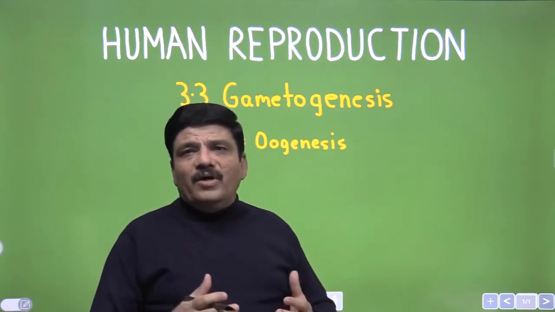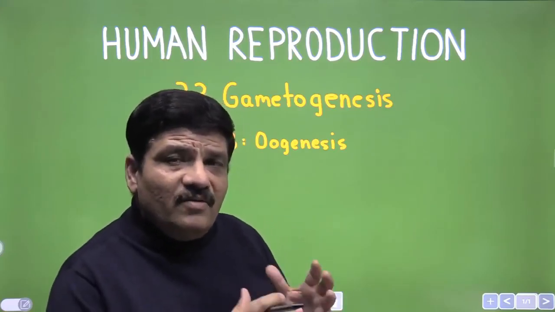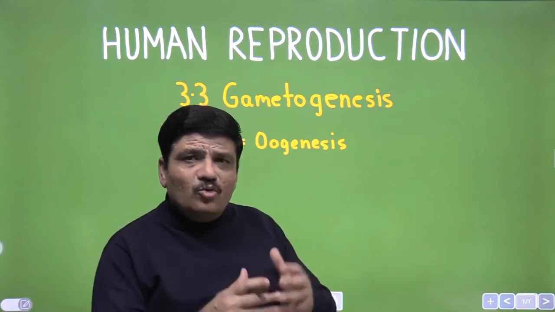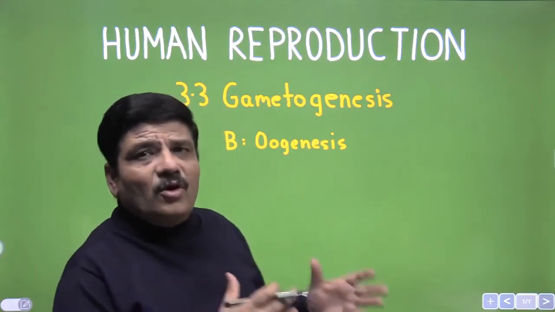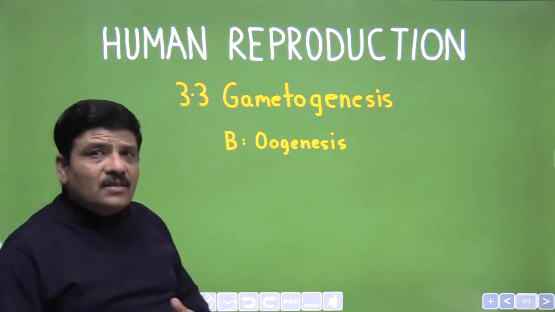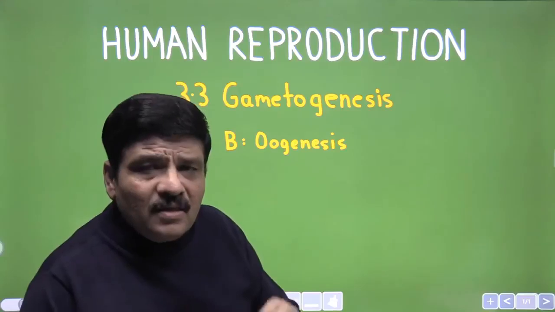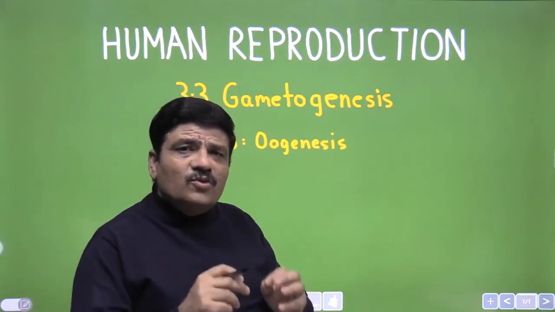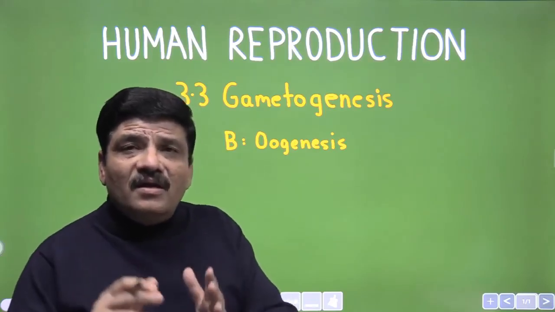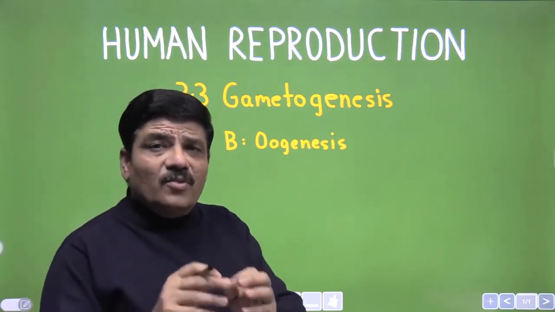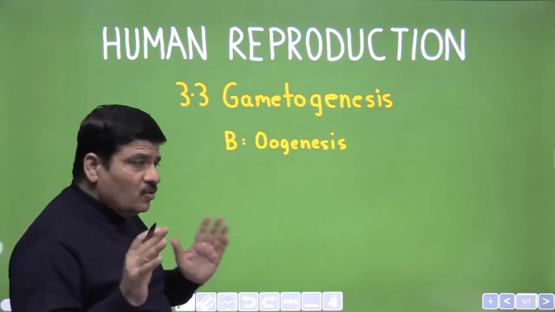So one more important point that just came to my mind is that the onset of the puberty in females is 1 to 2 years earlier than the onset of puberty in males. But we were talking about the process of gametogenesis. The fundamental thing to understand is that in the human females, the gametogenesis or the process of oogenesis begins before birth. This is in striking contrast with the human males, where the process begins at the onset of puberty. This is an important thing to understand.